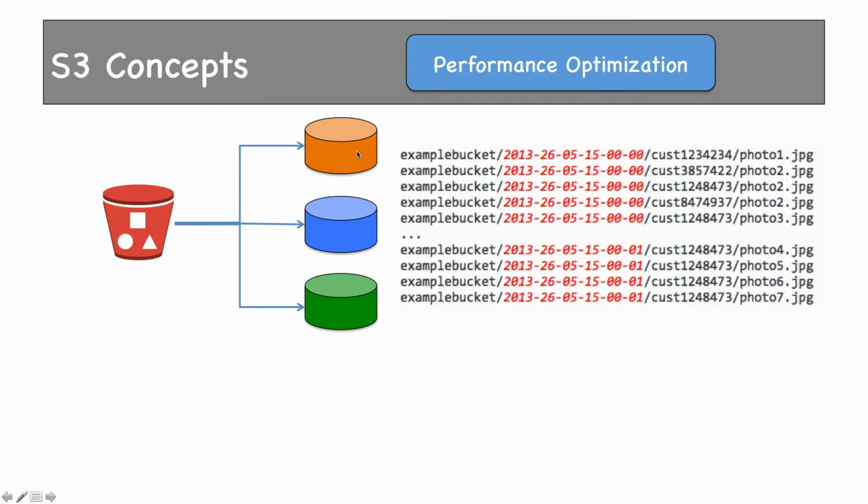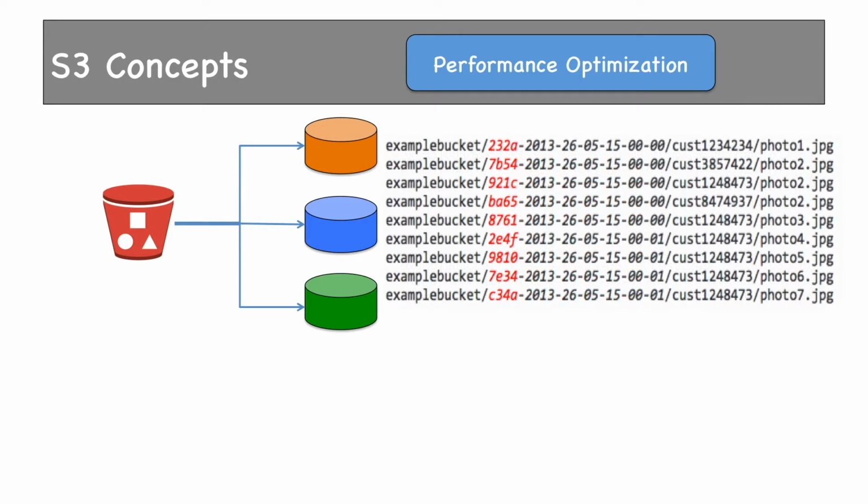This example has been taken from AWS documentation. If you see here, after the bucket name, a lot of objects have been put in the same folder. Because of this, it is highly likely that all these objects would be stored in the same partition, which will overwhelm the I/O capacity of that particular partition. But if you introduce randomness in the object key name like this, we can easily assume that I/O distribution would be equal as objects would be stored randomly.